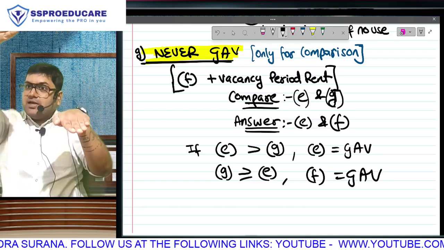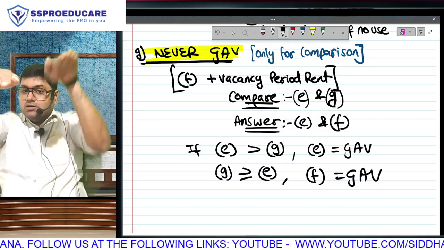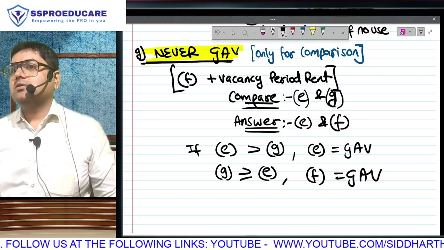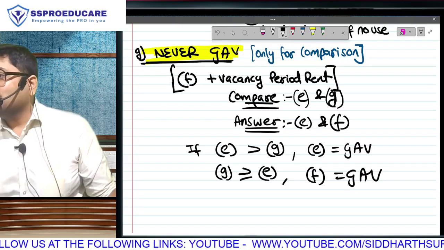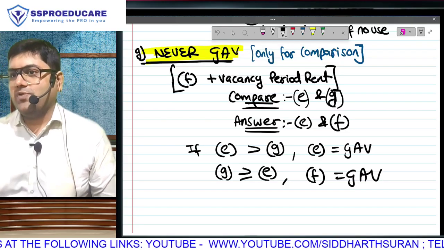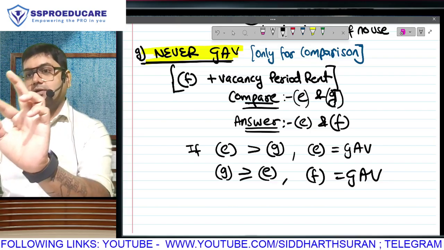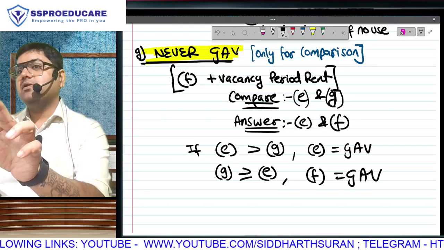If E becomes higher, E only will become the answer. But if G becomes higher, F will become the answer. If E is higher, E is the answer. But if G is higher, F is the answer. Comparison will be between E and G. Answer will be between E and F.